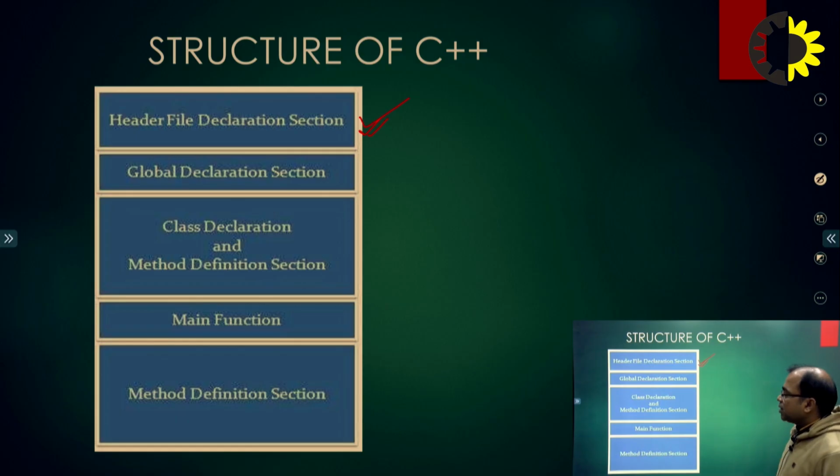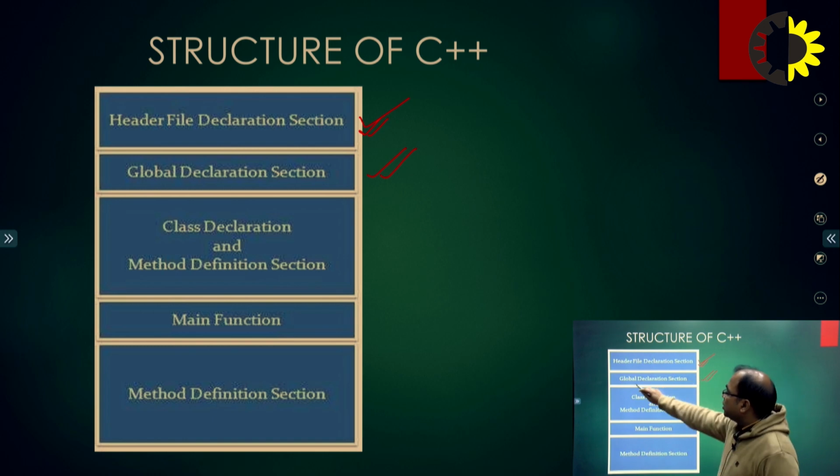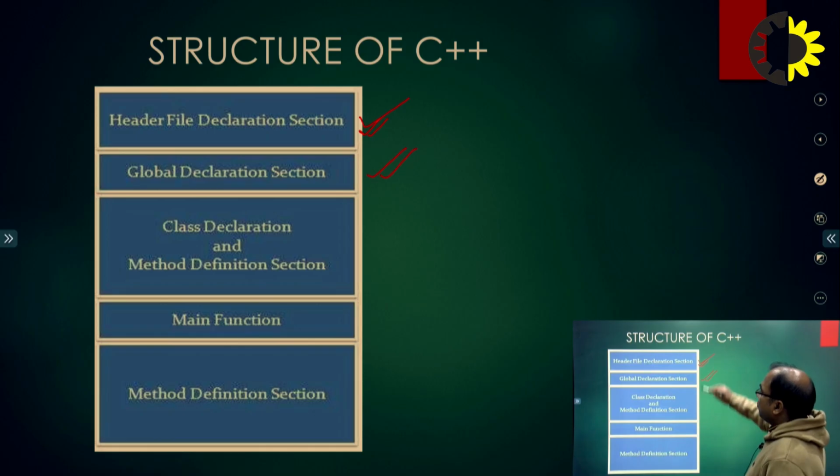Next, we declare some variables, which are used inside the program, and this is called the global declarations section. Next we have the class declaration and method definition section.